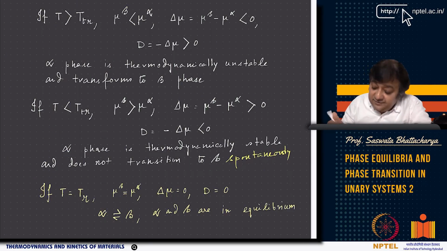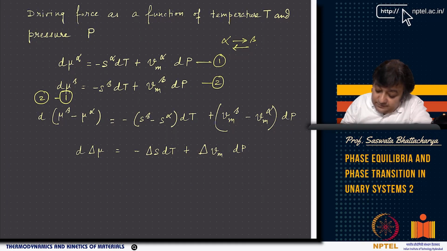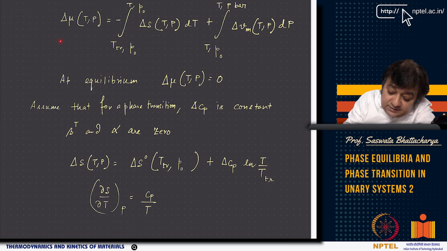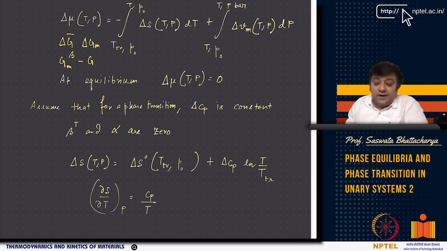And mu here is nothing but delta G bar. We can also call it delta G bar or delta Gm, which is Gm beta minus Gm alpha, right?